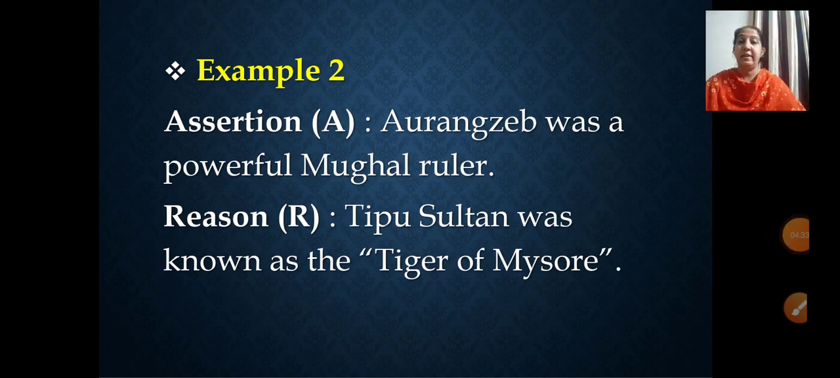Now let's move to the next example. Hope you are very much clear with the first example. That question will be of 1 mark only, assertion and reason. Now see the second example.